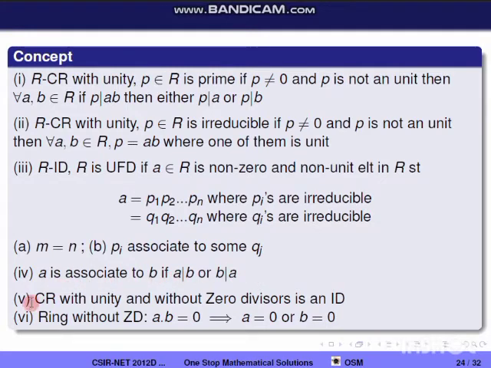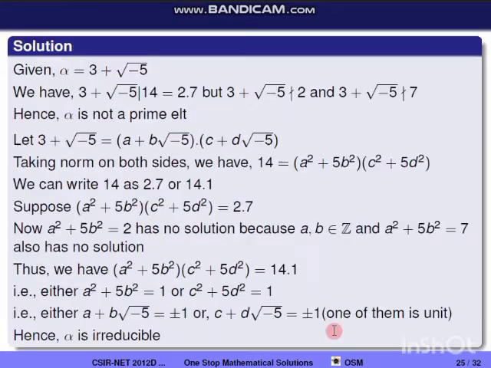Fifth one, a commutative ring with unity and without zero divisors is an integral domain. A ring without zero divisors means a into b equal to 0 should imply a equal to 0 or b equal to 0. So now we'll move on to the question.